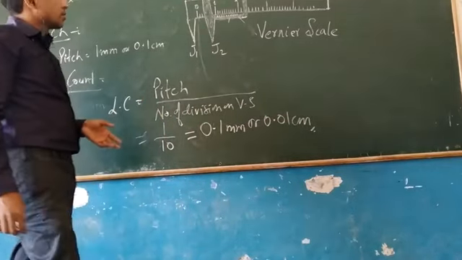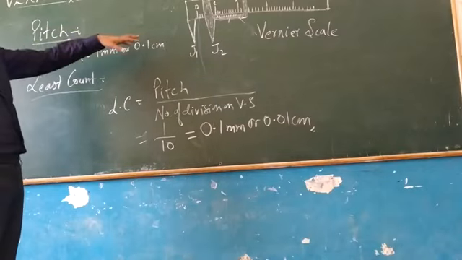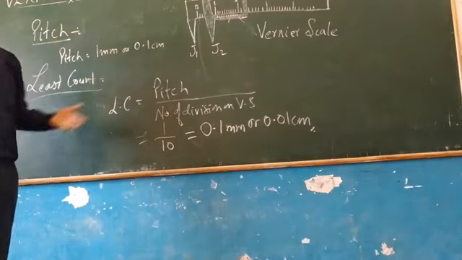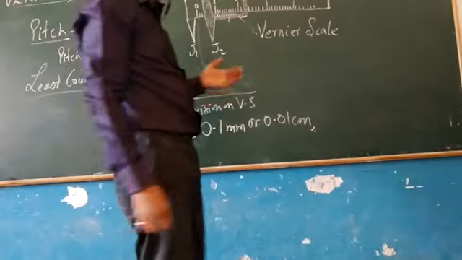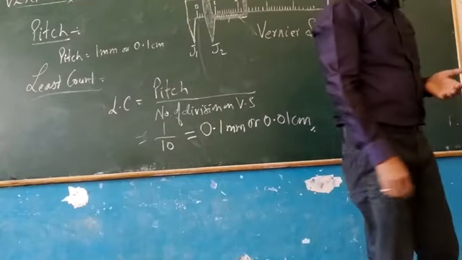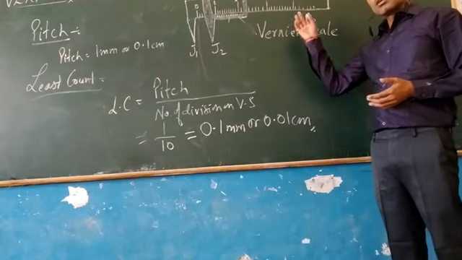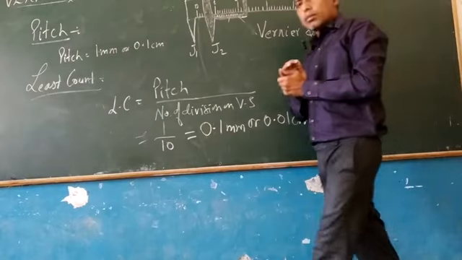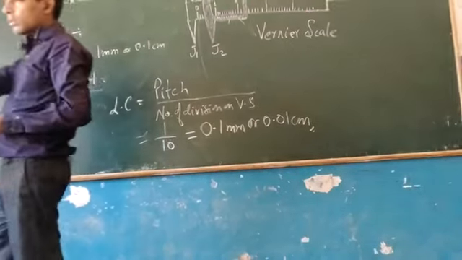So this is the reason why we use a vernier caliper instead of the meter scale, because its least count is much higher than the normal scale.